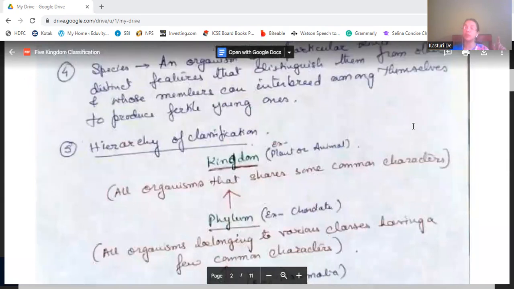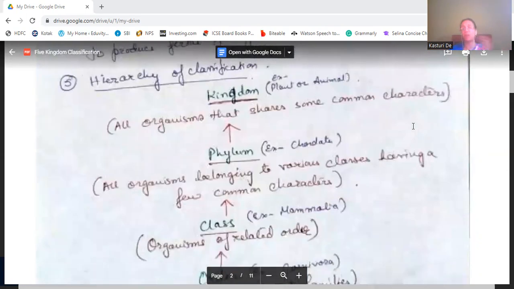Now, kingdom. Kingdom is all organisms that share some common characters. It is a large group where some common characters are there, like plant or animal kingdom, or you can say Plantae or Animalia.